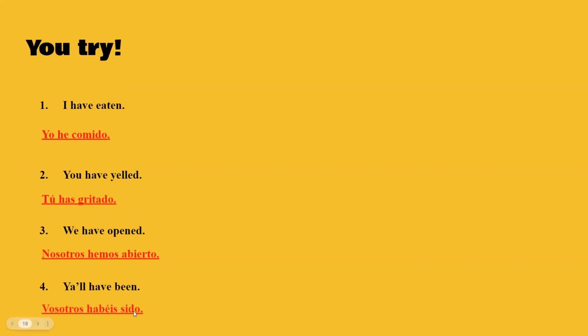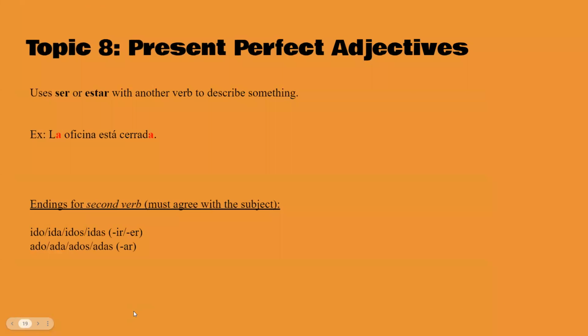And same thing with this one. This is also irregular. Vosotros habéis sido. Okay. Now there can be adjectives with this. You don't use haber this time though. You use ser or estar, usually estar. So the office is closed, for example.